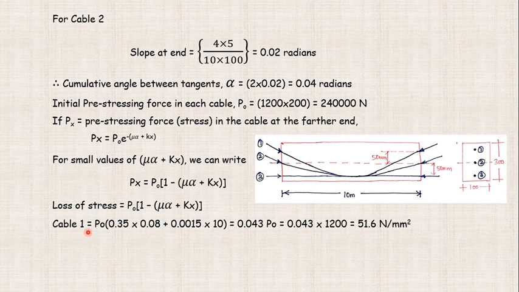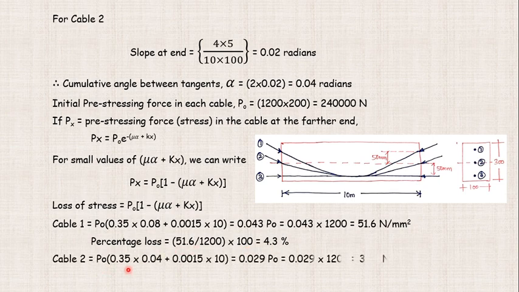Similarly, we have to find out for cable number 2. But before that, I have calculated the percentage loss in cable number 1. That is 51.6 divided by the initial stress of 1200 Newton per mm square, multiplied by 100, which comes out to be 4.3 percent.